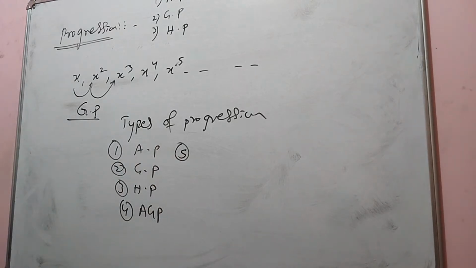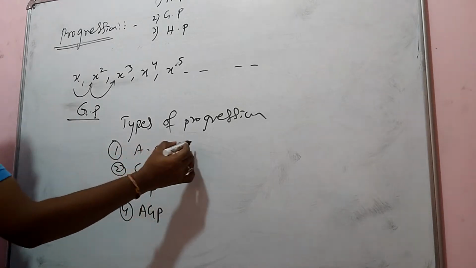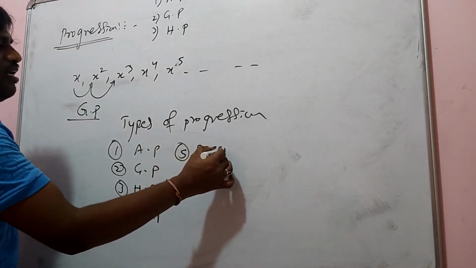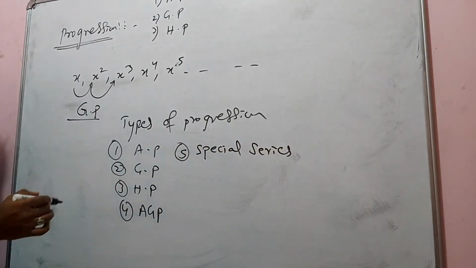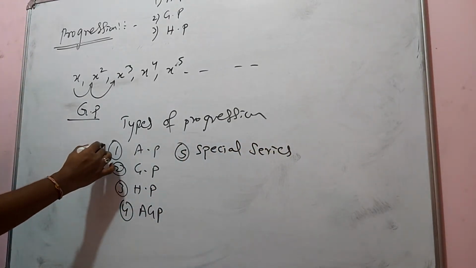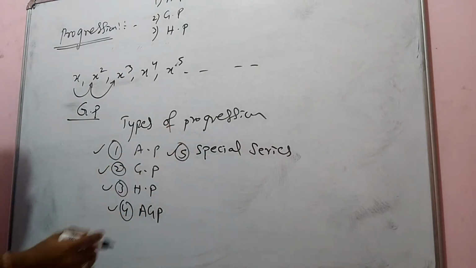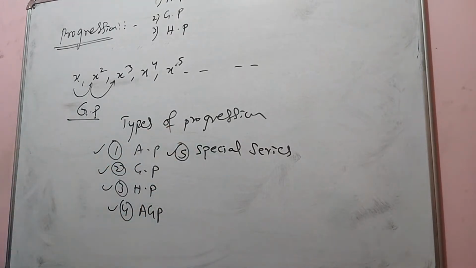Fifth one is special cases, special series. So in this whole chapter, we are going to learn these 5 topics.